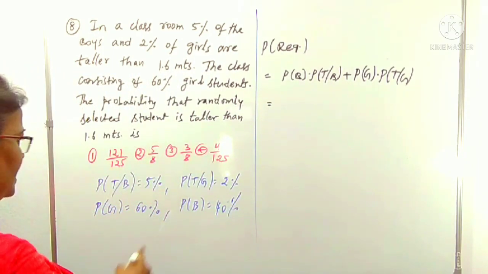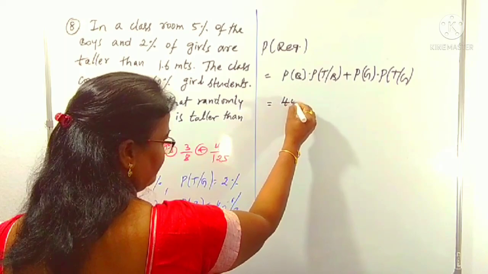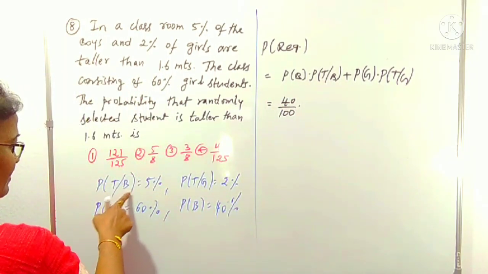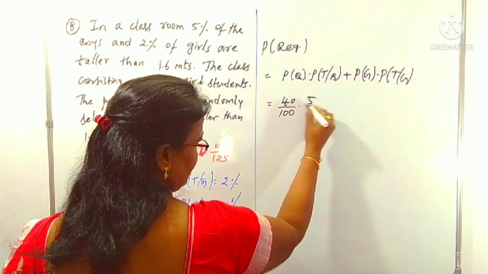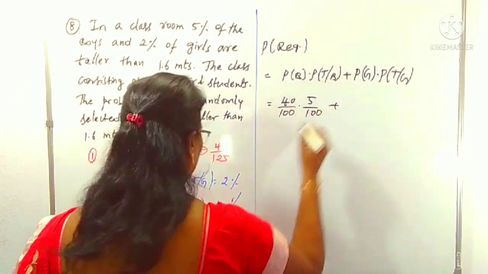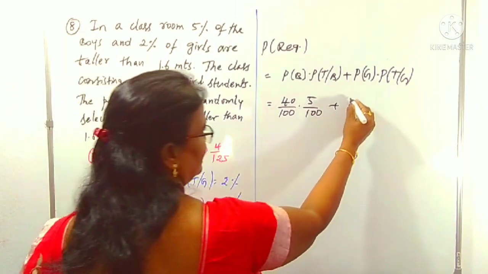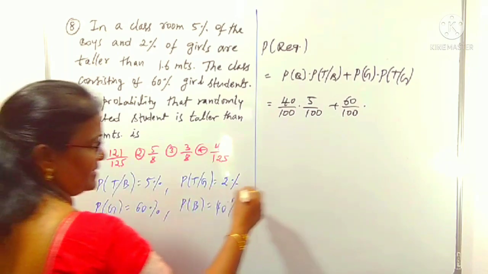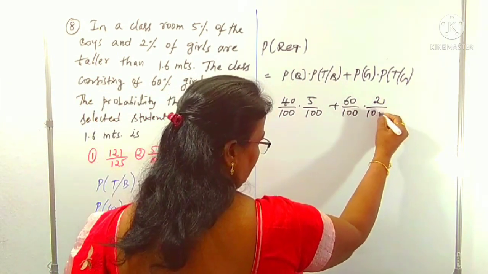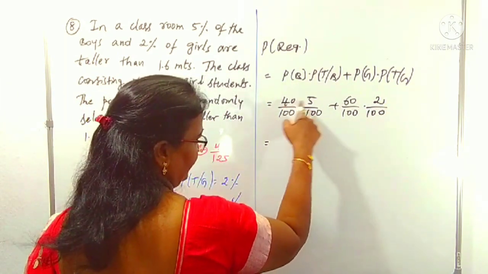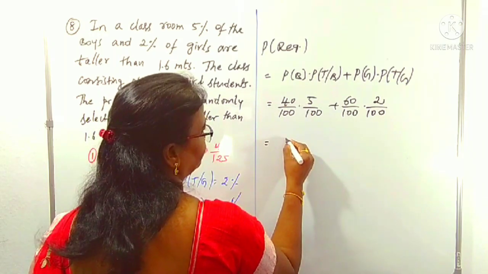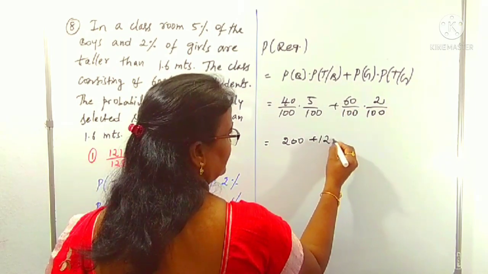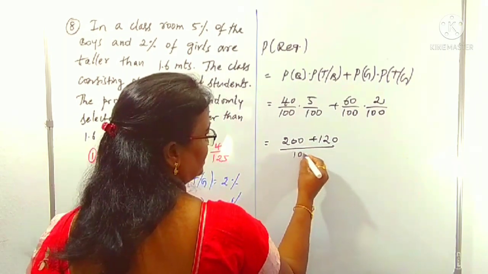P of B is 40%, means 40 by 100 into P of T by B. T by B is 5%, that is 5 by 100, right? Plus P of G 60%, that is 60 by 100 into P of T by G, 2%, that is 2 by 100.